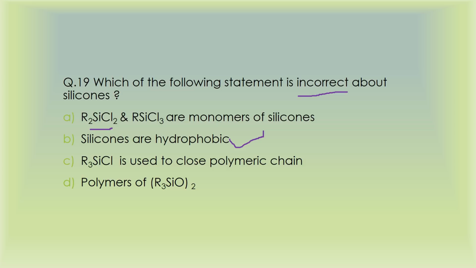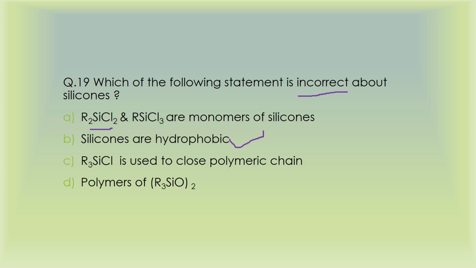Then the third statement is that R3SiCl is used to close the polymeric chain. Yes, because it has three methyl groups which cannot take part in polymerization. Only the Cl can take part. Therefore, it forms a dead end. And the last statement says that they are polymers of R3SiO2, which is false. They are polymers of R3SiO.